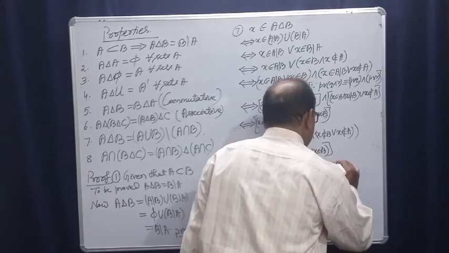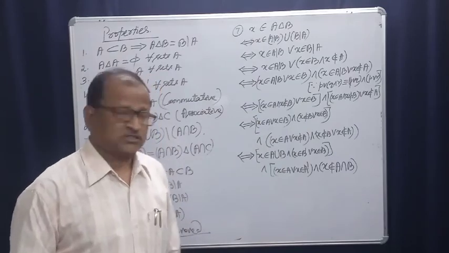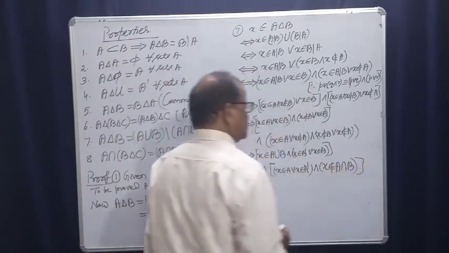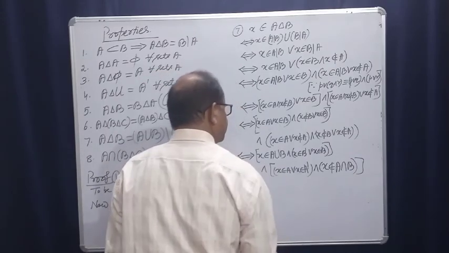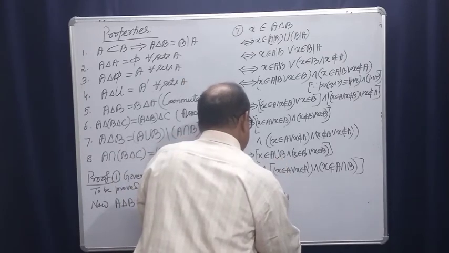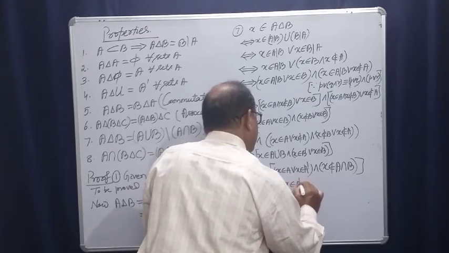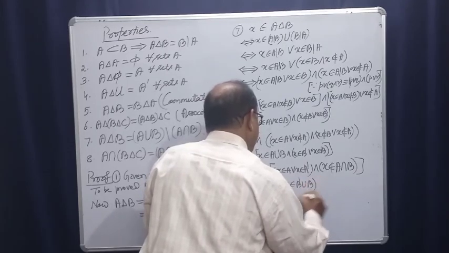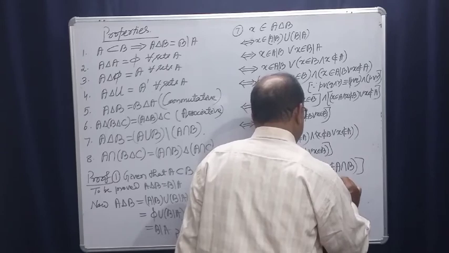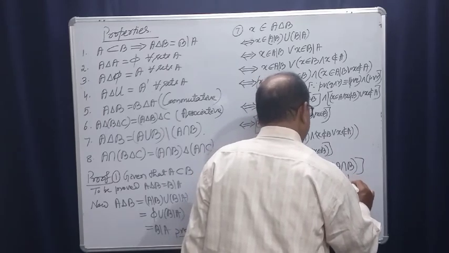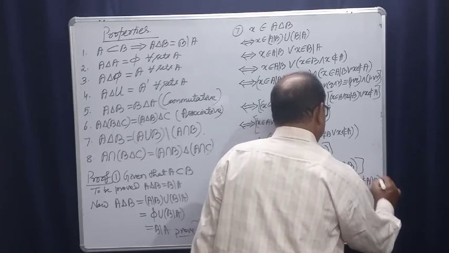X does not belong to A intersection B, intersection applies, yes, union, right, and this implies X belongs to A union B and X belongs to B complement union B, this is one, and this will be X belongs to A union A complement and X does not belong to A intersection B,